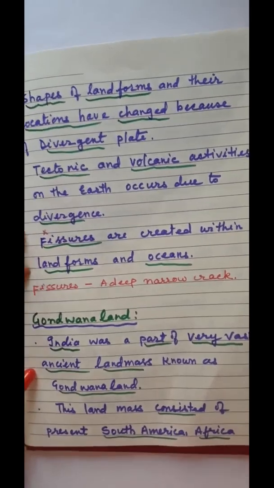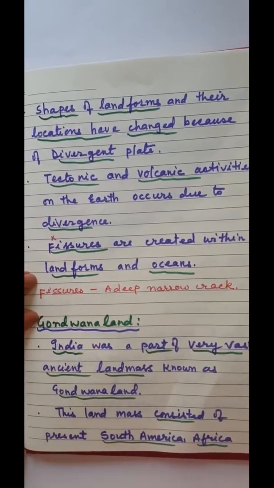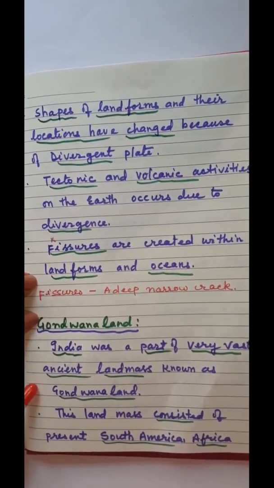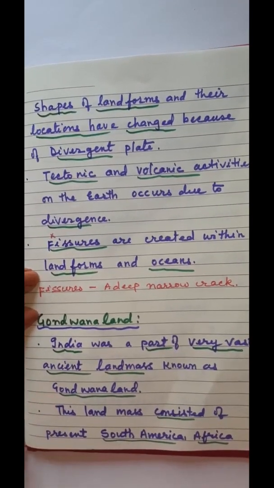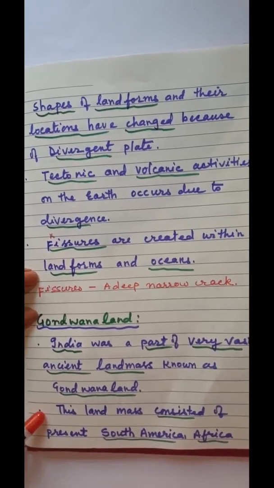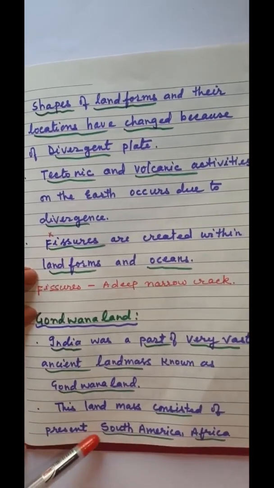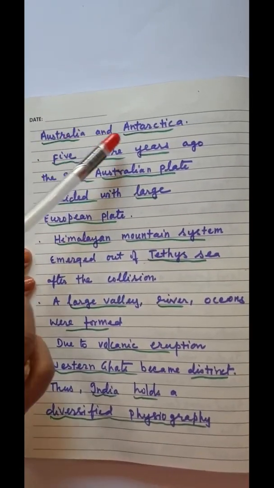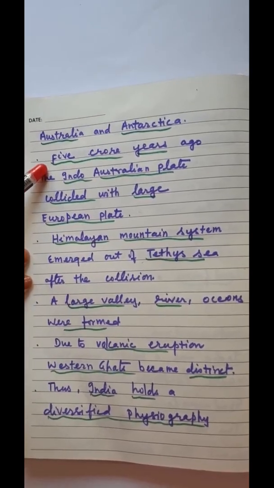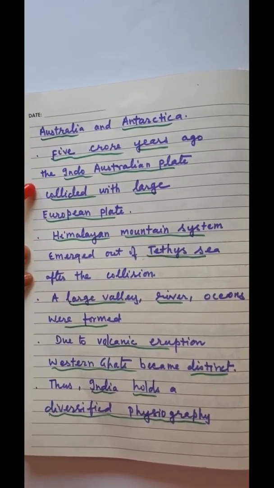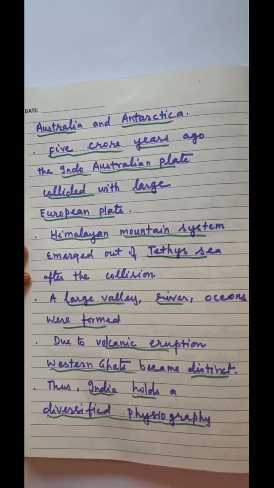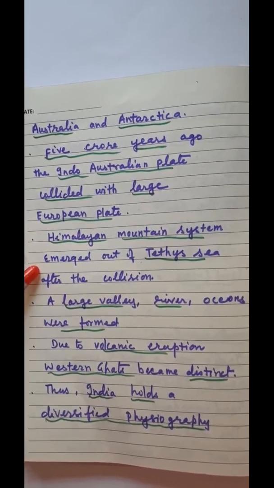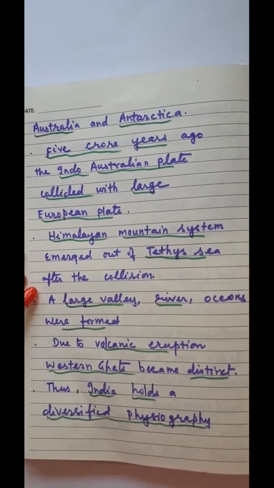Now let us study about Gondwana land. India was a part of a very vast ancient landmass known as Gondwana land. This landmass consisted of present South America, Africa, Australia and Antarctica. 5 crore years ago, the Indo-Australian plate collided with the large European plate. The Himalayan mountain system emerged out of the Tethys Sea after the collision.